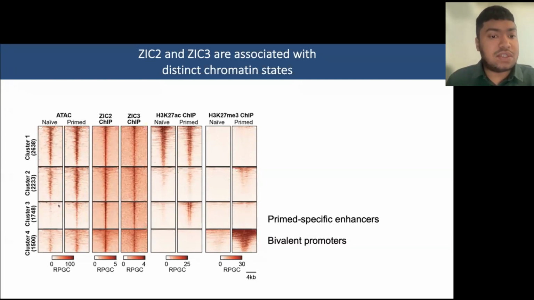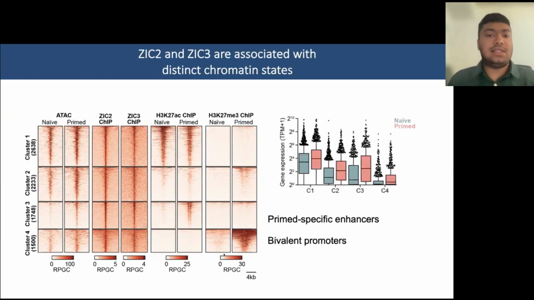However, cluster 3 corresponded to primed-specific active chromatin, which acquired H3K27 acetyl only in the primed state and also became open specifically in primed hESCs, whereas cluster 4, in contrast, although it became slightly more open in primed hESCs, was mostly marked by H3K27me3, which is a repressive mark marking poised genes.